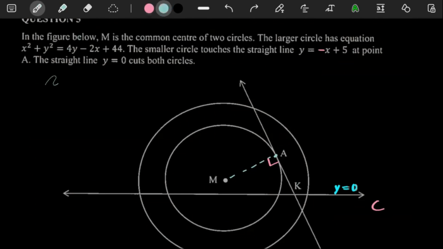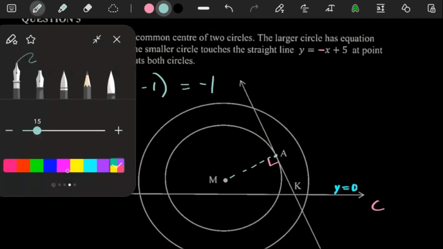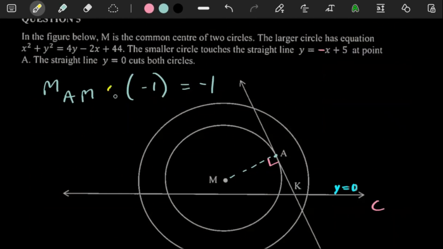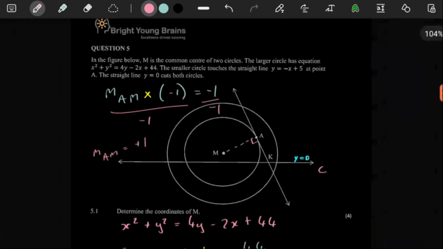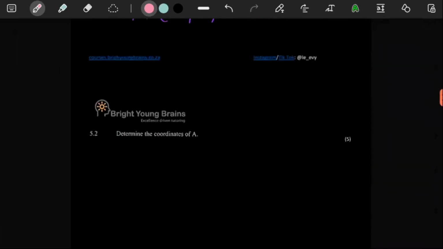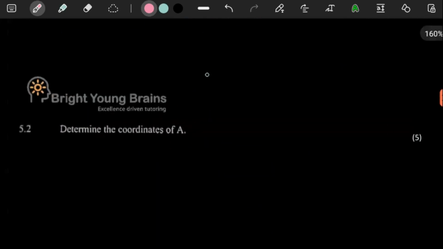Because remember, the gradient of AM, if you multiply it by a -1, your answer should be a -1, because the gradients of lines that are perpendicular should always give you a -1 if you multiply them together. So here, to get the gradient of AM, you divide this side by -1, divide this side by -1. The gradient of AM is just a +1, because -1 divided by -1 is just a 1. So we have the gradient of AM. As long as we have the gradient of AM, we can get the equation of AM using this formula.